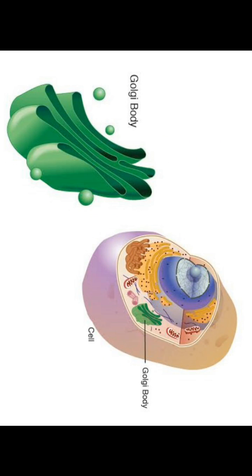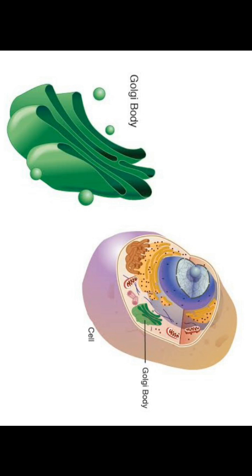Understand? So materials to be packed in the form of vesicles from the ER fuse with the cis face, since the cis face is attached to the ER, and move towards the maturing face. The maturing face is called the trans face. So from the cis to the trans face. This explains why the Golgi apparatus remains in close association with the endoplasmic reticulum. Why are they closely associated with the endoplasmic reticulum? Because they are connected function-wise.